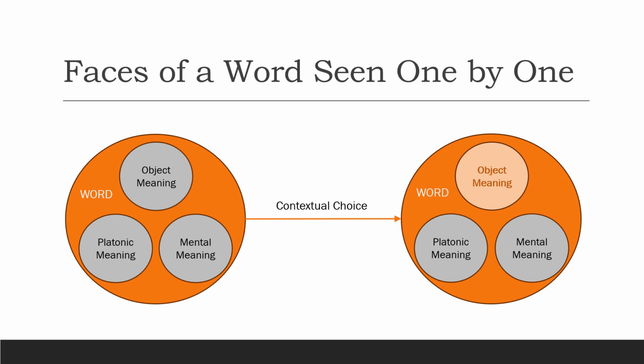If we don't turn the word, then we just see the objective face. Likewise, the word has a face that denotes the mind of the speaker. If we turn the word to see that face, then we can know the speaker's mind from the word. But if we don't turn, then we will just see the objective face of the word.